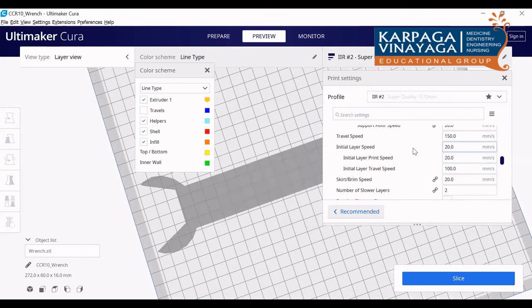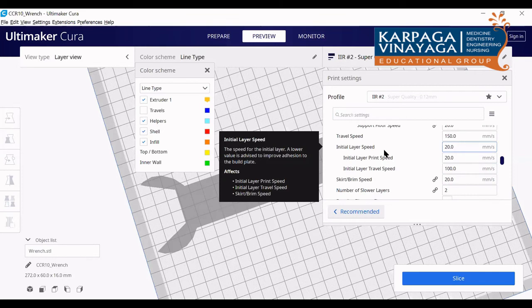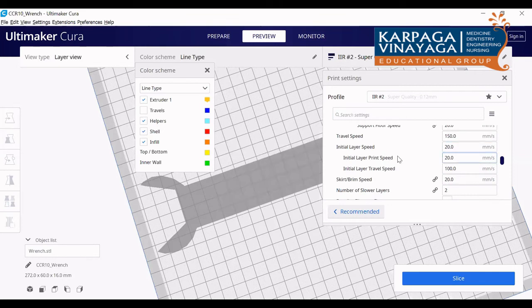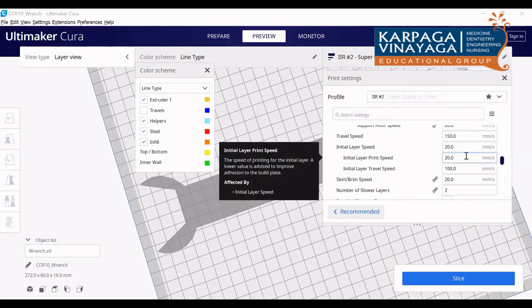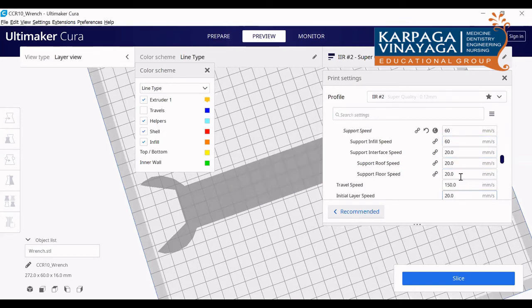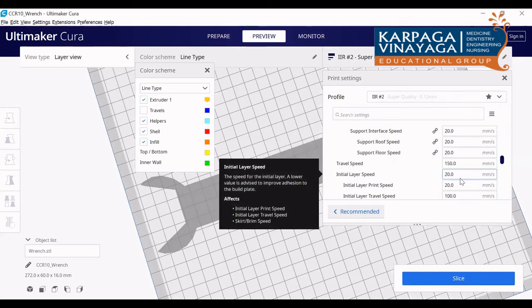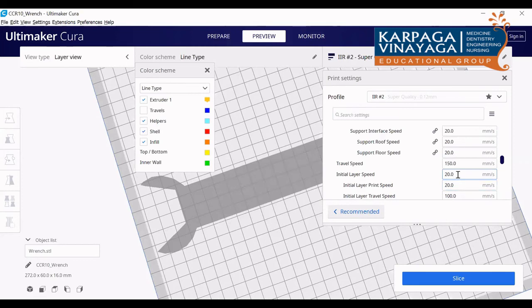And you can change the initial layer speed and the bottom layer speed. You can see the initial layer speed here. If you want the top surface to be smooth, then you can go for this initial layer speed. You give the minimum value; the lower the speed value you give, the more quality you will get. This is only applicable to the first layer.